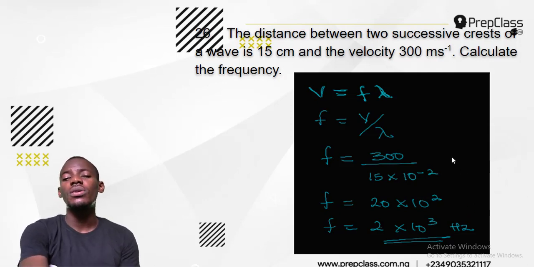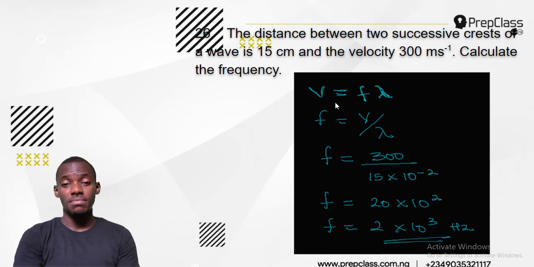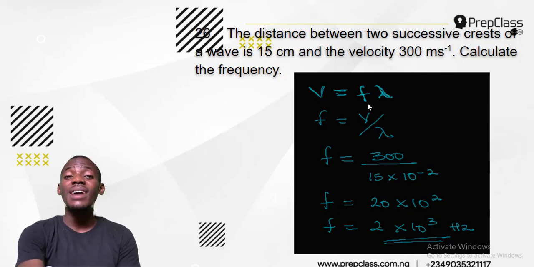This little formula is the strongest formula in wave. I can always say that, and I always say that. It looks simple, but it can save you a lot of questions in wave. So I would advise that you don't forget it. Now we are told to find the frequency. So I'll make frequency the subject by dividing both sides by wavelength, and I'll have frequency equals V over wavelength, right?